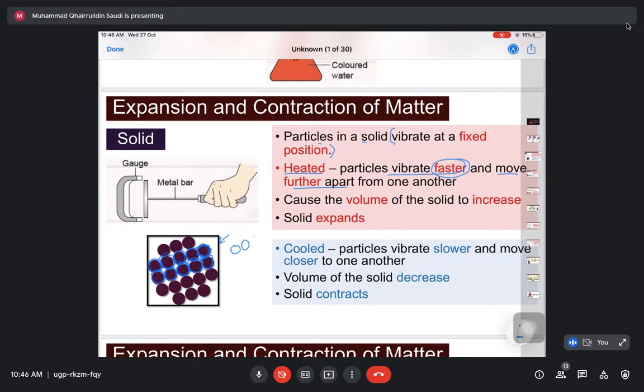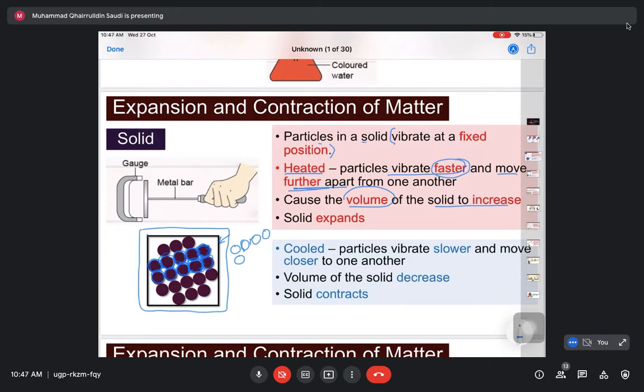Dia akan furtherkan sikit jarak dia dengan particles kat sebelah dia, sebab dia bergerak dengan cepat. Sebab dia dapat heat yang sangat banyak. Bila dia dapat energy yang lebih, dia akan vibrate faster dan dia akan tiba-tiba ada jarak sikit di antara dia dengan particles lain. So, bila dia berjarak, that causes the volume of the solid to increase. Itu menyebabkan, daripada kotak ni macam ni, disebabkan dia berjarak, dia punya volume akan bertambah.